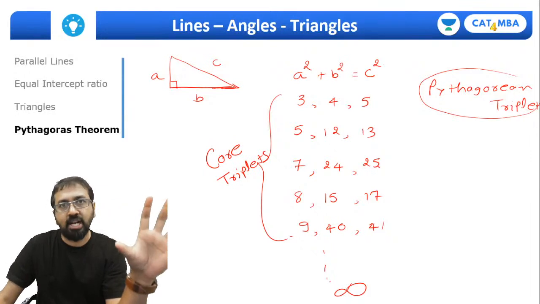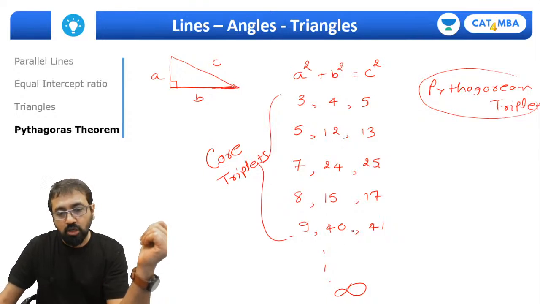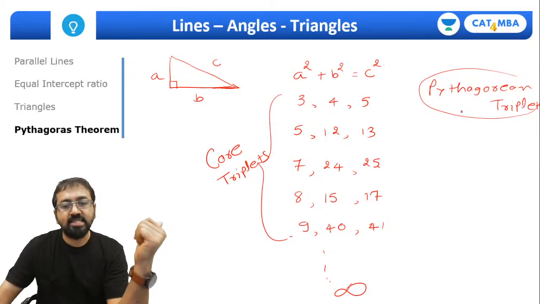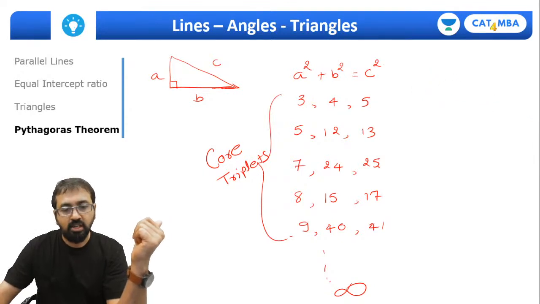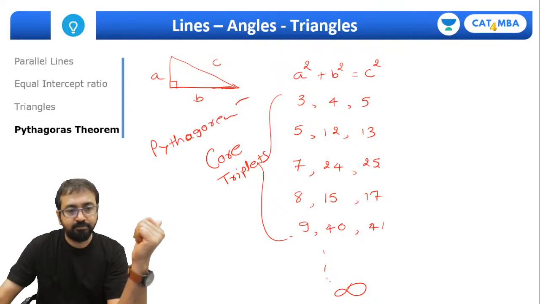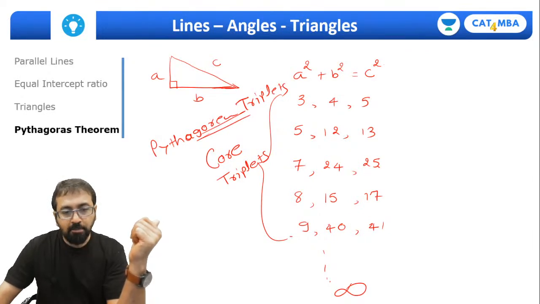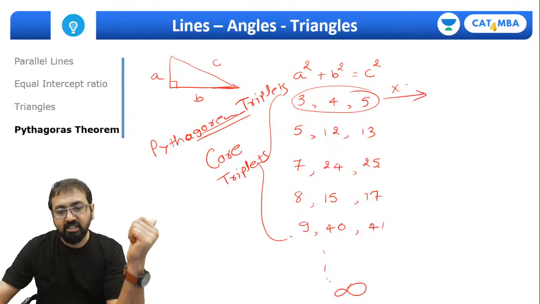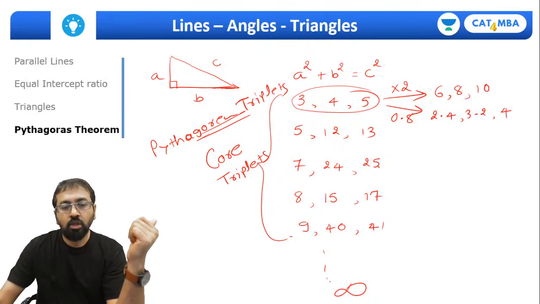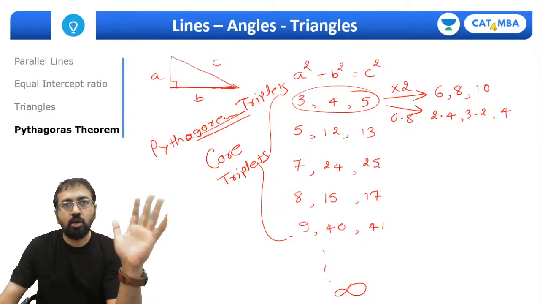All the questions related to a right angle triangle or involving the hypotenuse, this Pythagoras theorem, can be solved using these triplets, right? So why haven't I written 6, 8, 10 over here? We are talking about core Pythagorean triplets. If you take any of the core triplets and multiply all the numbers by a common factor, say 2, you will get another triplet, that is 6, 8, 10. If I multiply by 0.8, you will get another triplet, 2.4, 3.2, 4, and so on. So you just remember the core triplets and you will be able to figure out any other triplet, right?